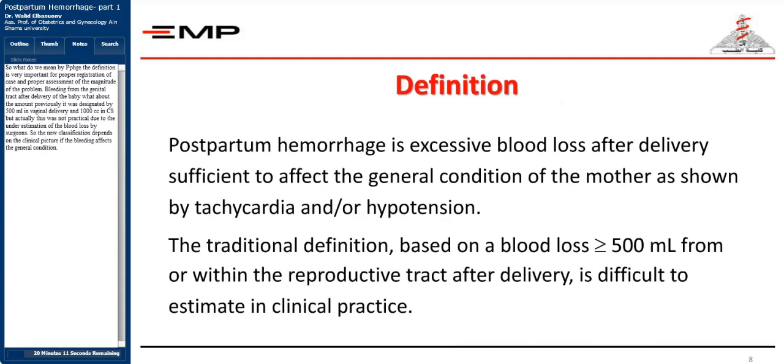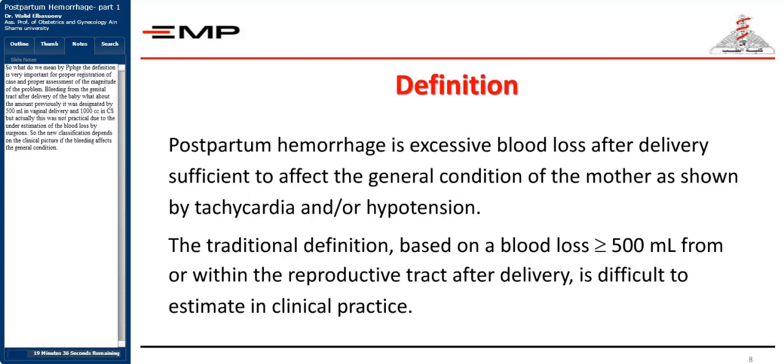What do we mean by definition? What is postpartum hemorrhage? The definition is very important for registration of causes and for proper assessment of the magnitude of the problem. Unfortunately, lots of cases will not be reported because they do not assess the amount of bleeding properly. So, bleeding from the genital tract after delivery of the baby, what about the amount that we should speak about? Previously, it was designated to be more than 500 milliliters in vaginal delivery, and more than 1,000 milliliters in cesarean section, to say that it's a postpartum hemorrhage.